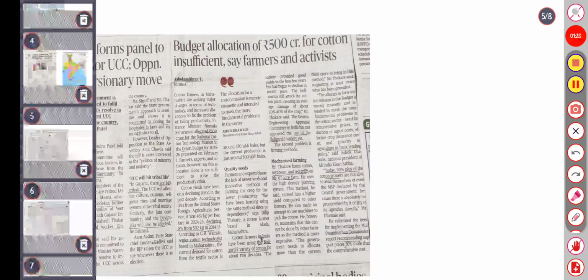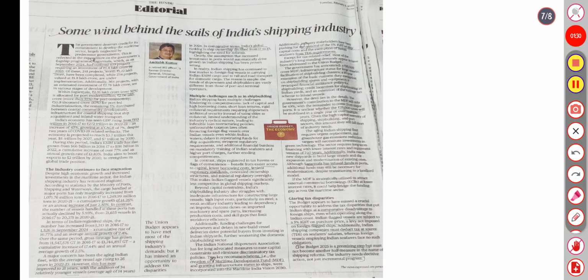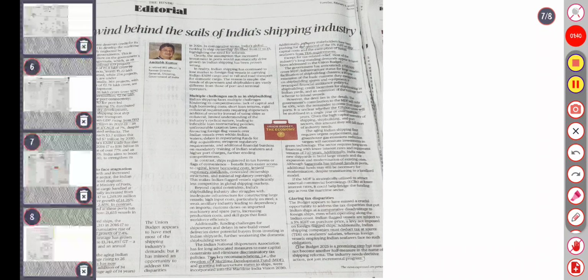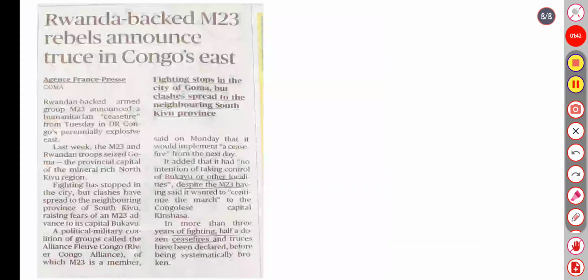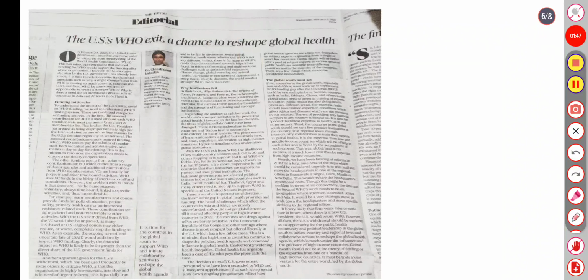These are all related to state news. The seventh one is an editorial about yesterday's editorial. I found it important, so I added it today: some winds behind the sale of the wind shipping industry. The eighth one covers Rwanda-backed M23 rebels' truce in Congo East. One more editorial is US WHO exit, a chance to reshape global health.